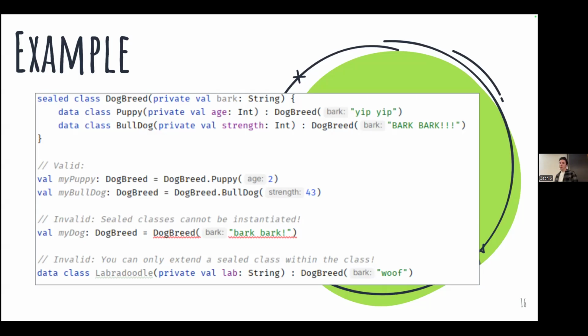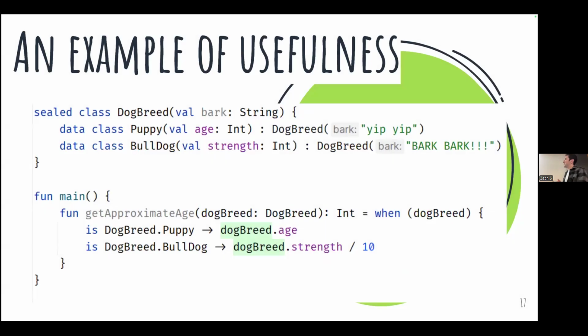Yeah, that's a really great question, and actually what I was about to answer on the next slide. So here's an example of why this might be a useful notion. Let's say that for some reason you're trying to get the approximate age of a dog, and you want to have different behavior for each dog breed, right?